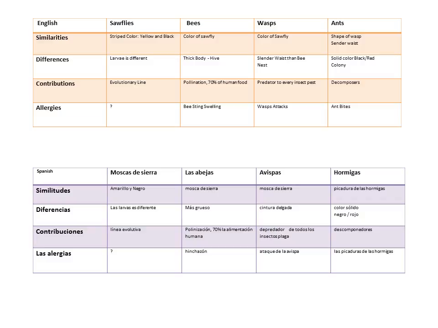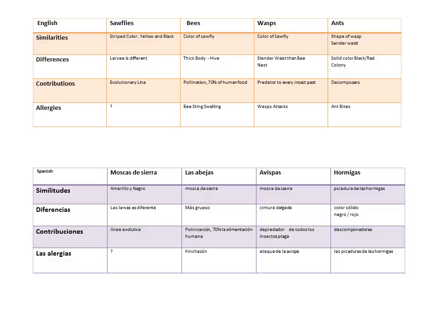Now, a sawfly's babies are very different from the wasp and the bees and the ants. But the bees have a thicker body and more hair than the rest of them. The wasp is more slender than a bee, but an ant looks like a wasp except it is a solid color, black or red.